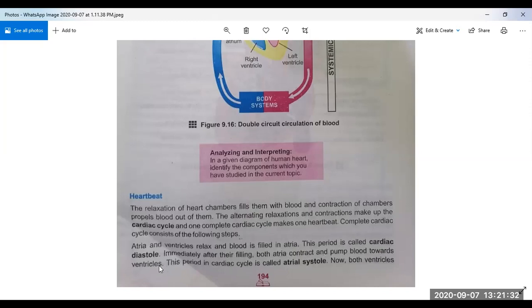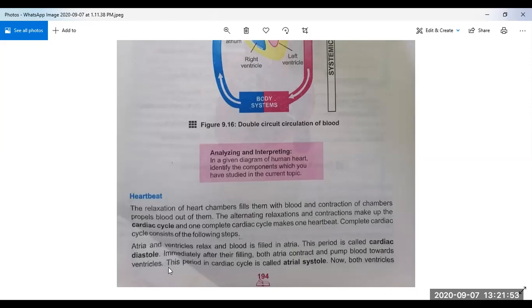I have told you that our heart consists of four chambers. Upper chambers are called atria and lower chambers are called ventricles. So what is cardiac diastole? It is a time period at which four chambers of the heart are filled with blood. What is atrial systole?